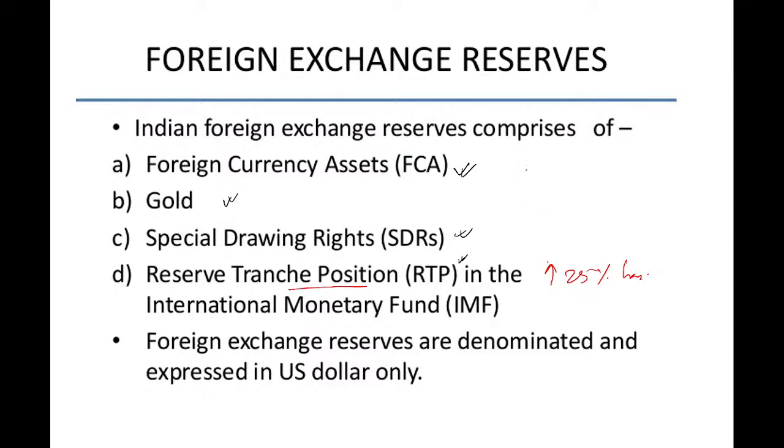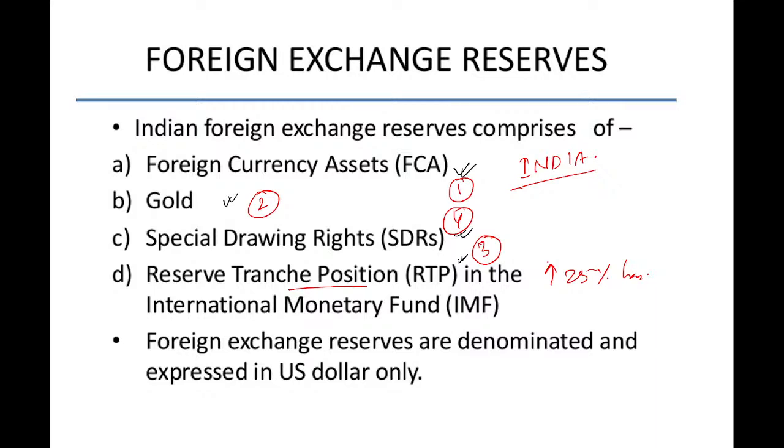Now the position of India: the FCA is the first one, second is gold, third is RTP, and fourth is special drawing right. So these are the holdings of India in foreign exchange reserve.